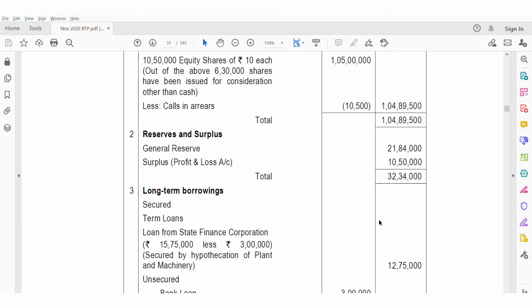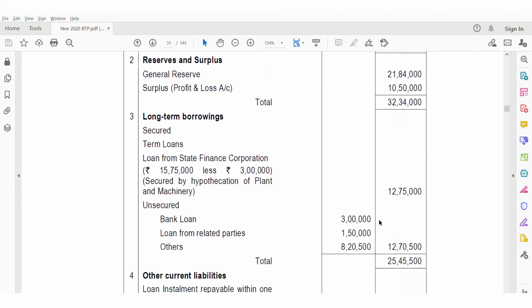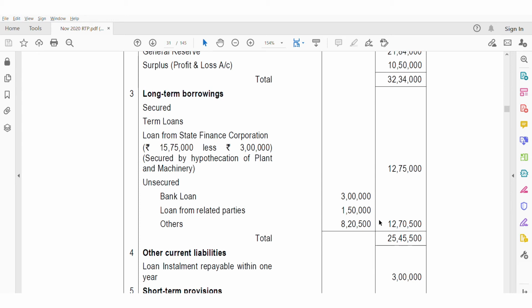Next, coming to long-term borrowings, secured term loans, loan from State Finance Corporation less 3 lakhs, secured by hypothecation of plant and machinery, which is due. That means they said it is due within 12 months. So that has been reduced and 12,75,000 is shown.